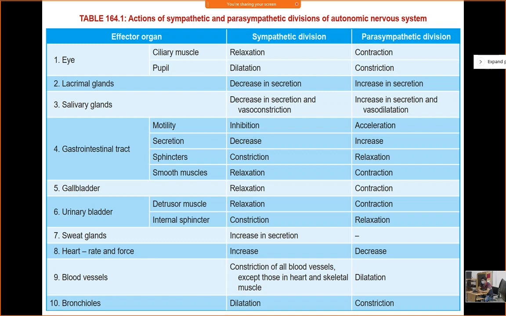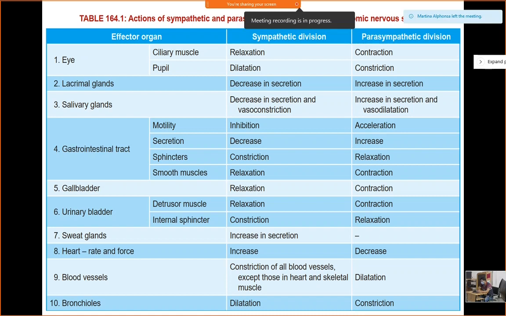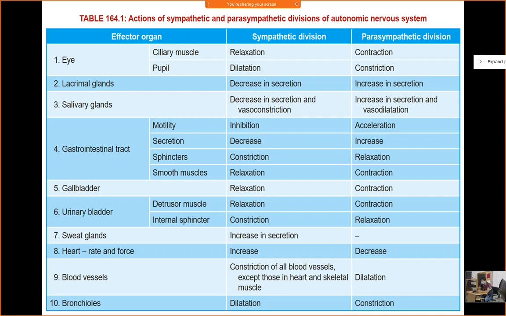So if there is sympathetic stimulation, they will work on either alpha 1 or beta 1. In the heart, they will work on beta 1. In other organ systems like blood vessels and everywhere else, they will work on the alpha 1 receptor. What about the urinary bladder? What will be the effect of sympathetic stimulation on the urinary bladder? What will be the response of the sympathetic division?